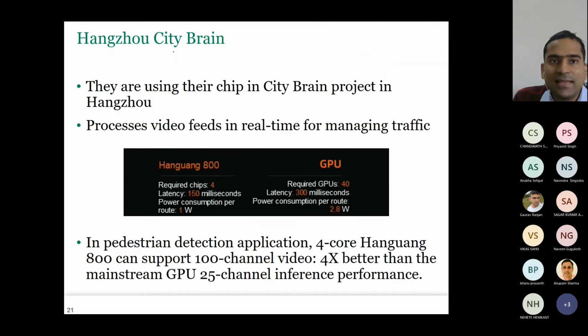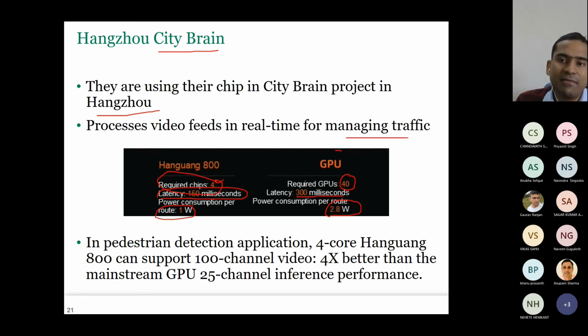Now here is the real life application they have used in the City Brain. In the smart city project that they had in Hangzhou, previously they were using GPU. So they needed 40 GPUs, and every GPU was taking 300 millisecond latency. For every route, it was consuming 2.8 watts, whereas here it takes only 1 watt. Its latency is much less, and instead of 40 GPUs, now they need only 4 Hanguang chips. It processes video feed in real time for managing the traffic.